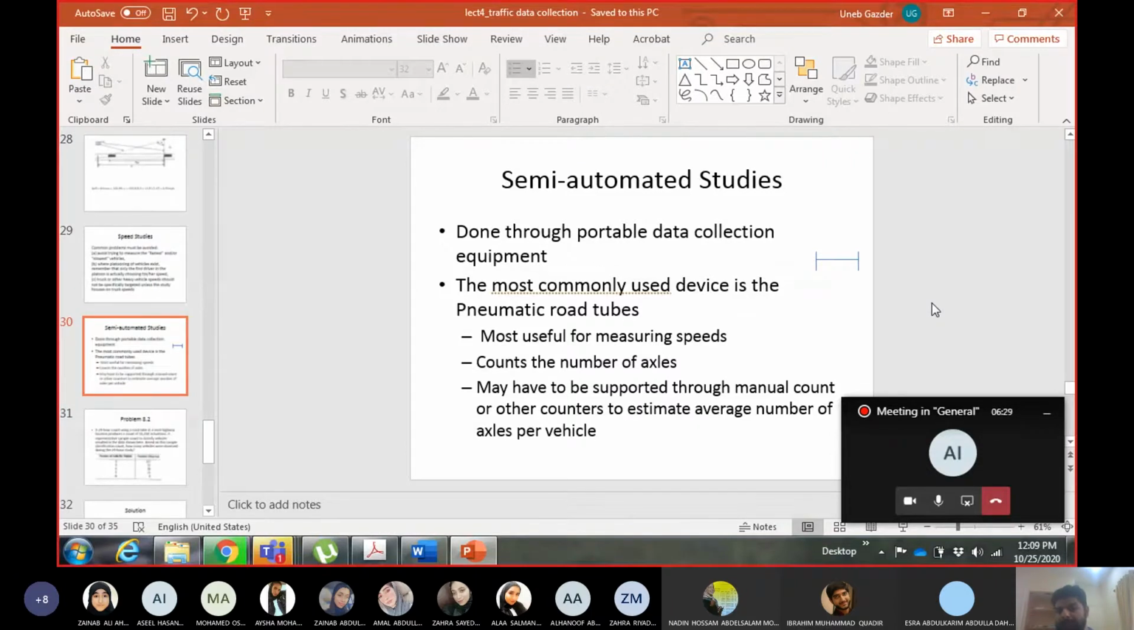Then how can the speed be measured? Normally the distance between the axles is standard, and if you know that distance and you know the time at which each axle has crossed, then you can do distance upon time.